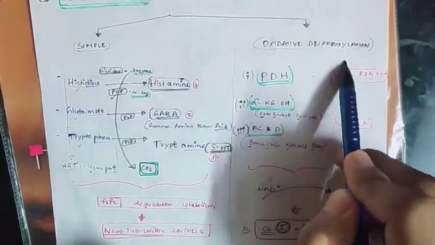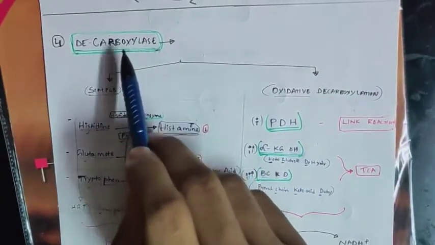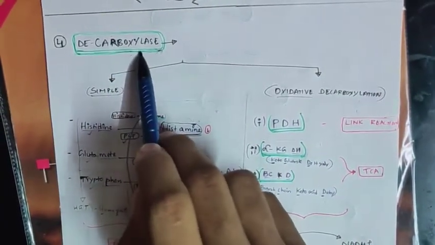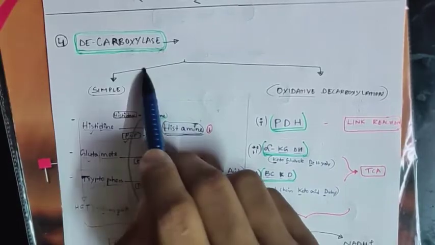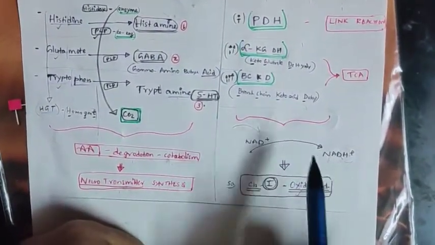Okay, here you can remember something very important. Oxidative decarboxylation. It is coming under decarboxylase, which is coming under the second definition of lyase. Means it is class 4 lyase, but this is not under class 4. It comes under class 1. Why? Because you have the major one, NAD. Whenever you see NADH, it means it is dehydrogenase.